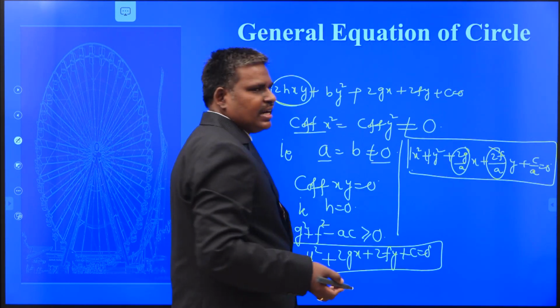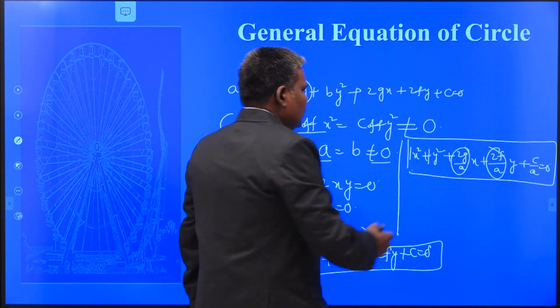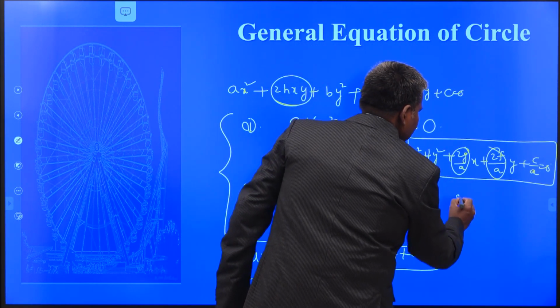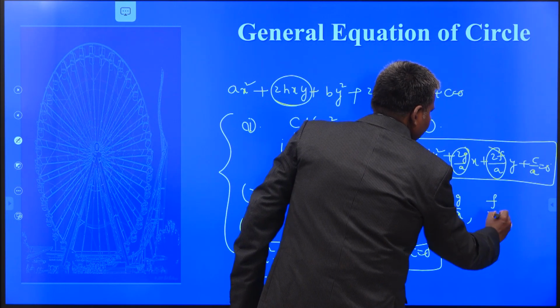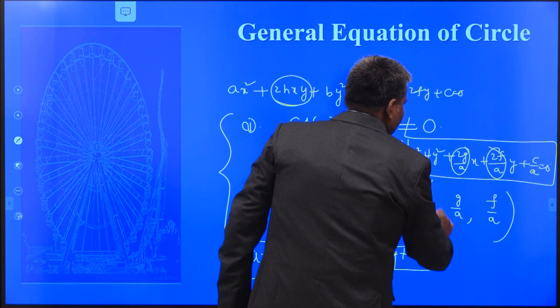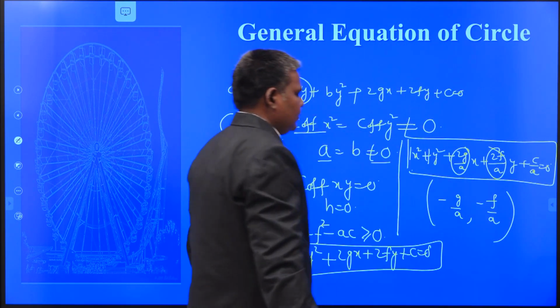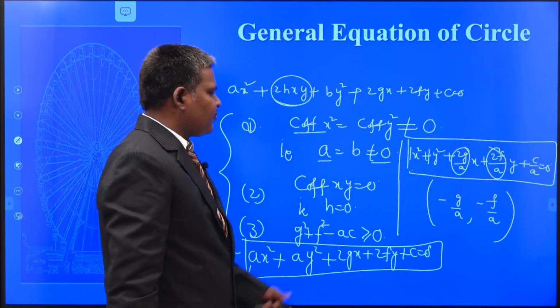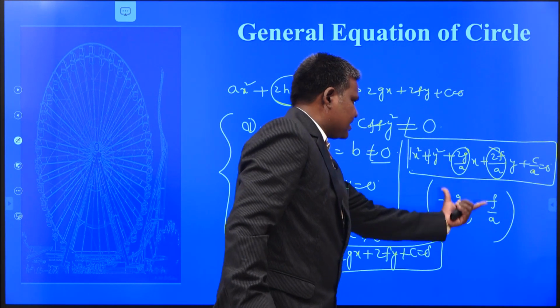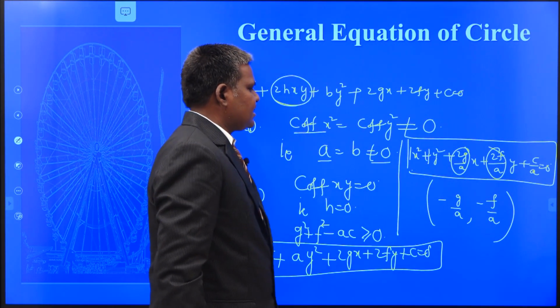Also you get the center and radius without any mistake. So what is half of the value? G by a. What is half of that value? F by a. Don't forget to put the minus sign. So this is minus g by a comma minus f by a, which is the center. Within a fraction of a second, by looking at the equation itself, we write the center.